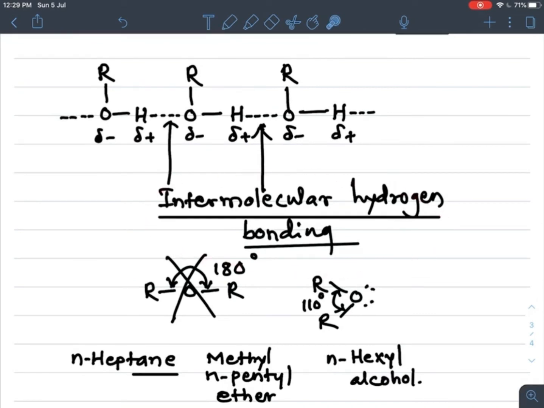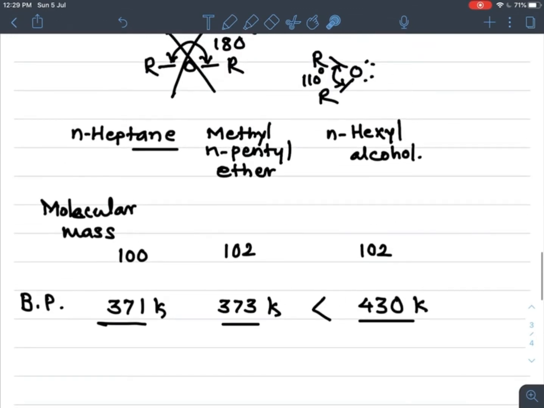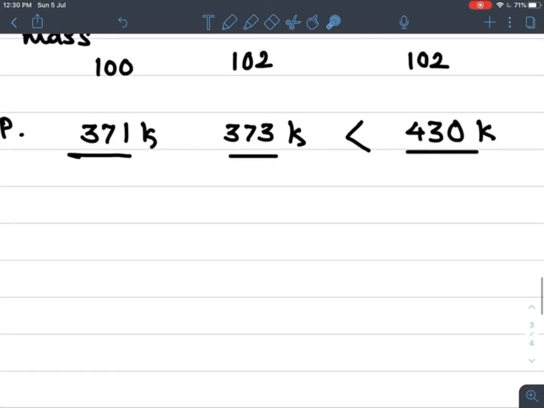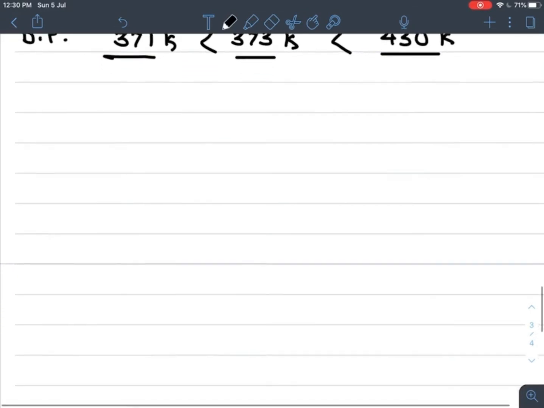Alcohols have higher boiling points due to intermolecular hydrogen bonding between their molecules, but it is absent in alkanes and ethers. So alkanes and ethers do not form any intermolecular hydrogen bonding. Is it clear? So this is about the boiling point of ethers compared to alkanes and alcohols. Now the next physical property, the fourth physical property, is density.